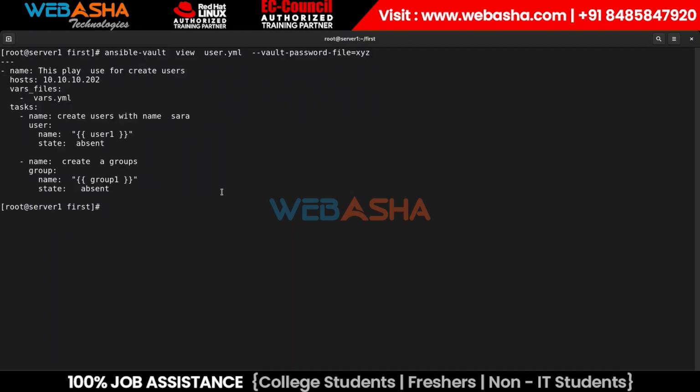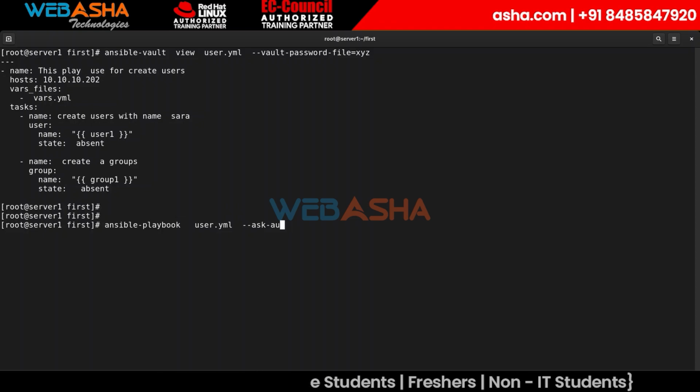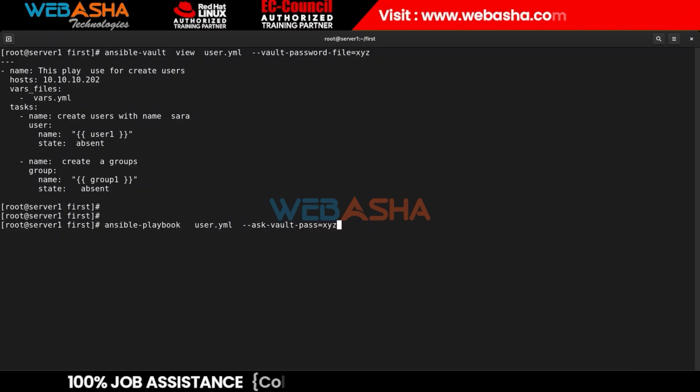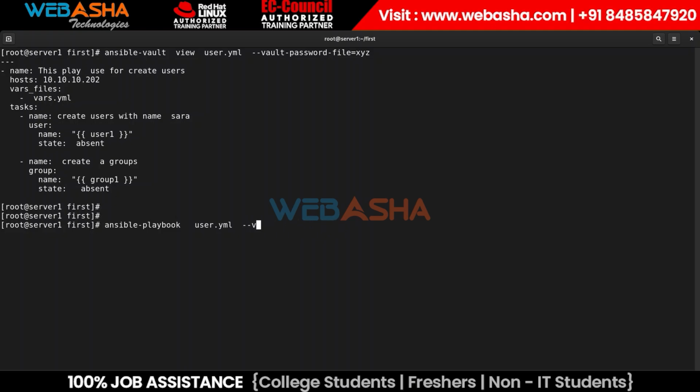Even when you want to run the playbook, either you can use the password prompt with ansible-playbook and then the playbook name, which is the manual password prompt mechanism, or you can mention --vault-password-file and then the file name.